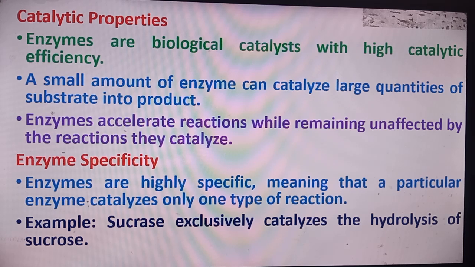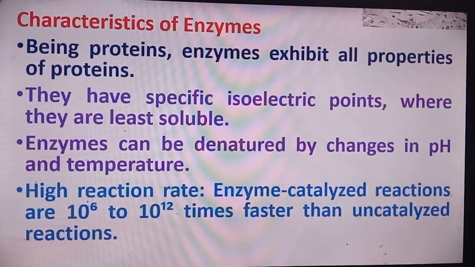Catalytic properties. Enzymes are biological catalysts with a high catalytic efficiency. A small amount of the enzyme can catalyze large quantities of the substrate into a product. Enzymes accelerate reactions while remaining unaffected by the reaction they catalyze. Enzyme specificity. Enzymes are highly specific, meaning that a particular enzyme catalyzes only one type of the reaction. For example, sucrase exclusively catalyzes the hydrolysis of the sucrose.